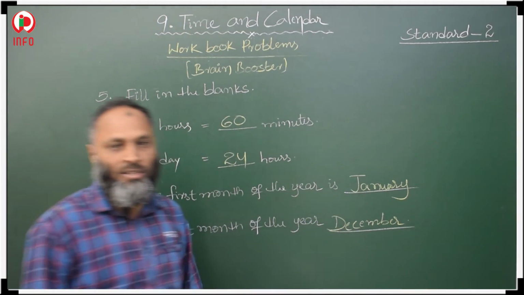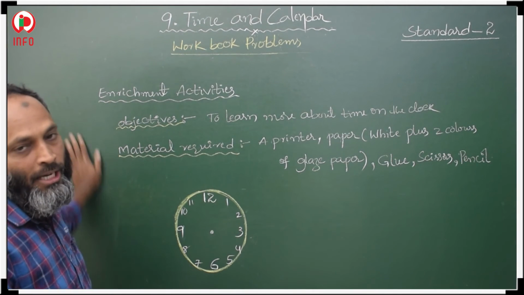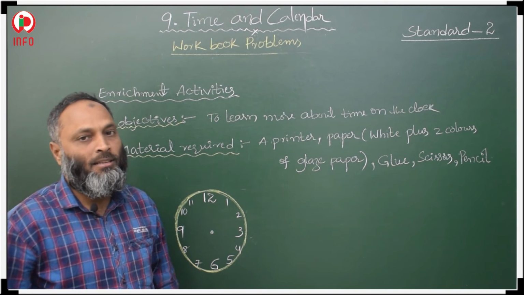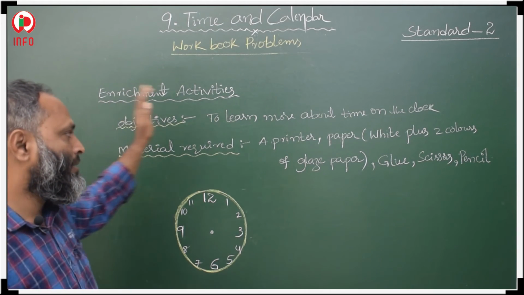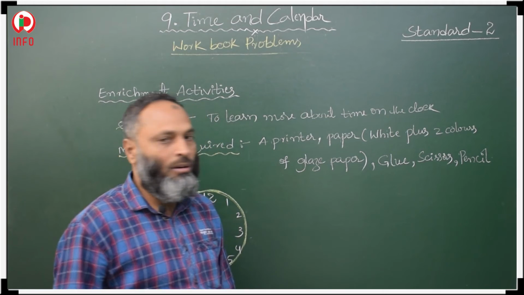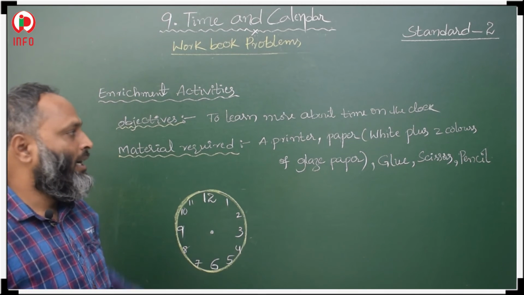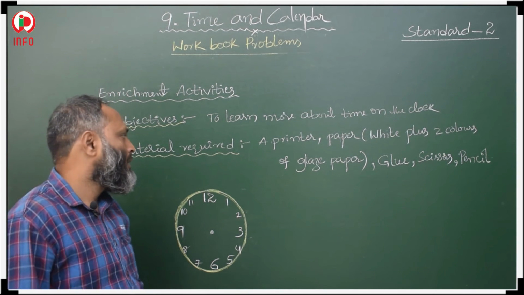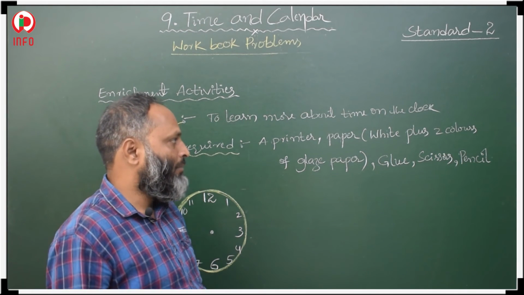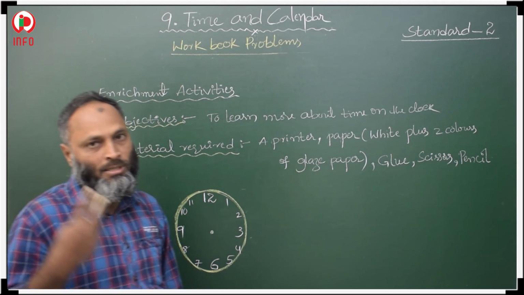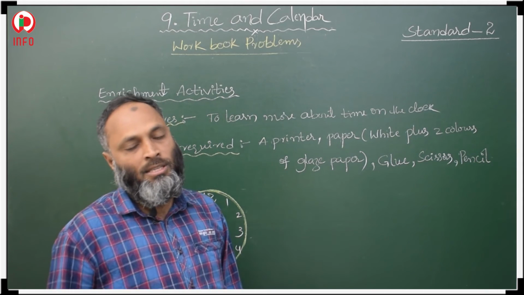Okay, students. Now see here, the enrichment activity. In this activity, what is the main aim? The main objective is to learn more about time on the clock. For that, what material do we need? A printer, and paper. One white paper, 2 color glaze papers, glue, scissors, and a pencil. These are the requirements.